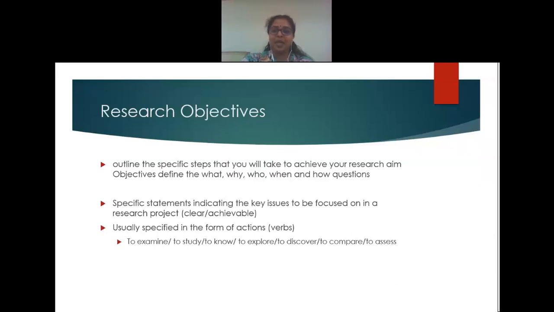To give an example, if your study is to investigate the factors associated with domestic violence, then you can have a research aim stating that this study is to understand the factors associated with domestic violence.